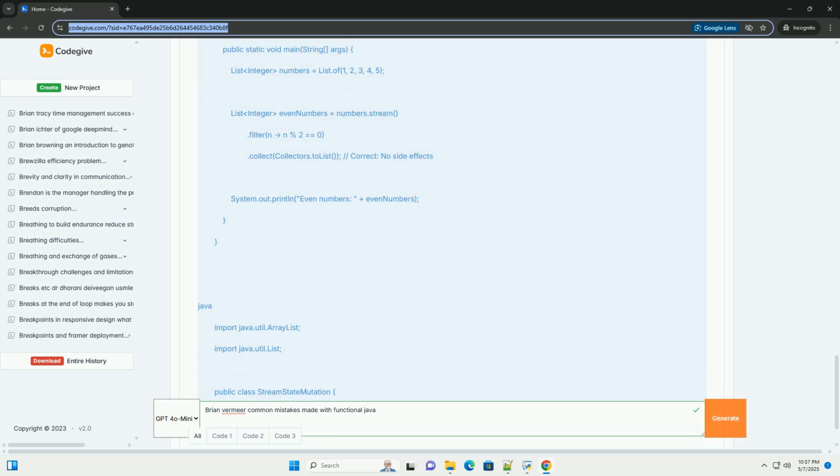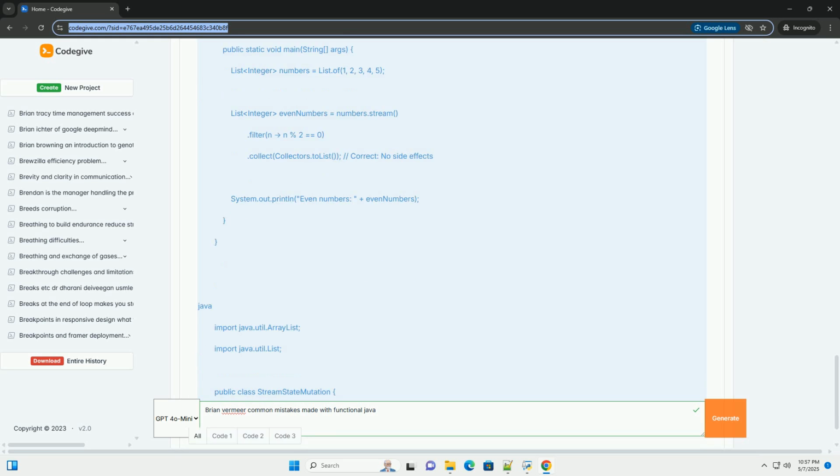Mistake 4: ignoring immutability. Description: modifying objects after they've been created violates the principle of immutability. This can lead to unexpected behavior, especially in concurrent environments. While Java doesn't enforce immutability by default, it's a crucial concept in FP.